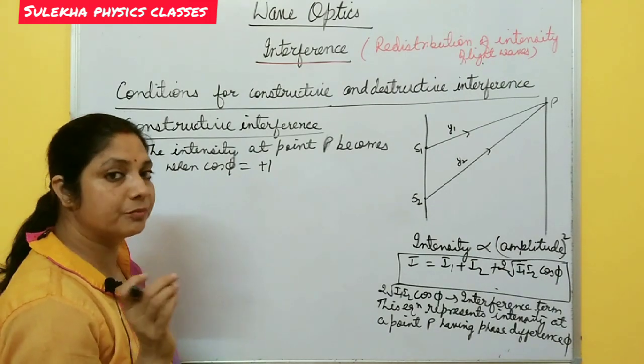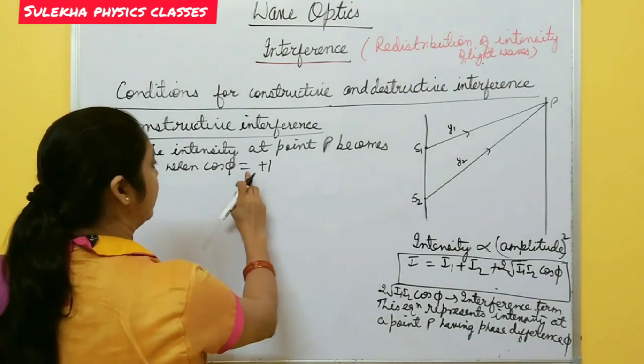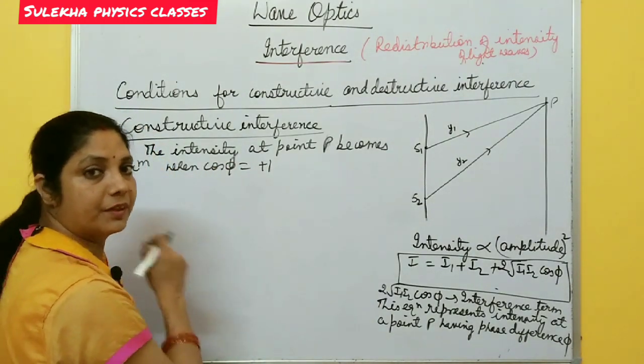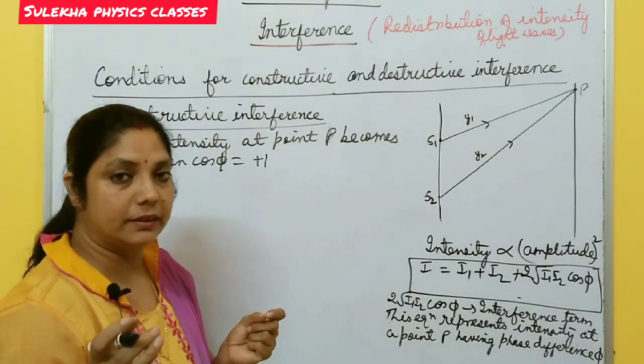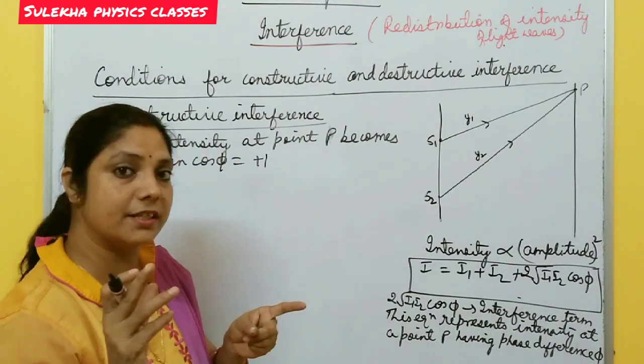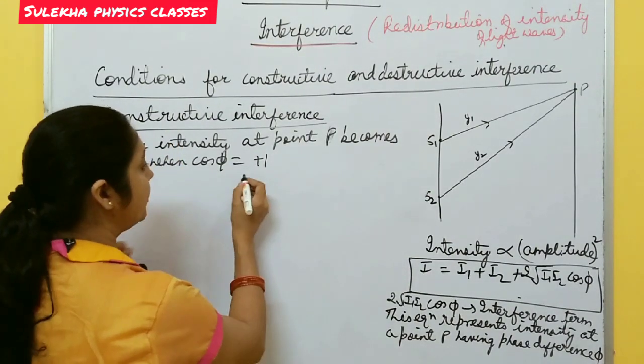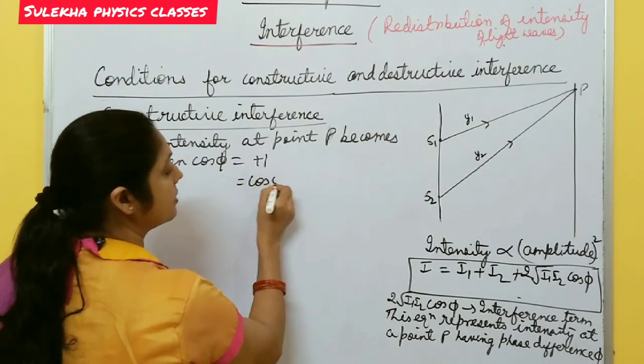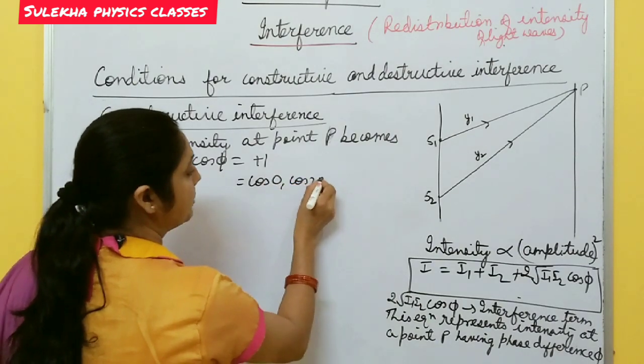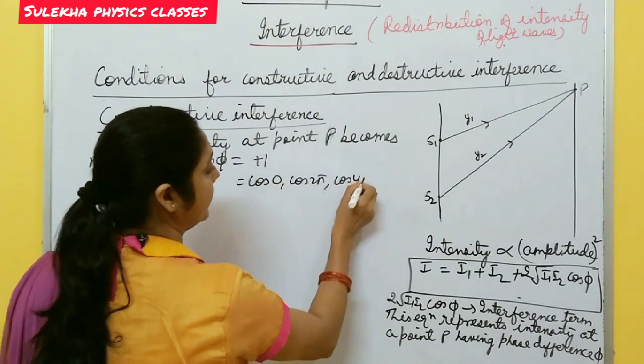The maximum value of cos phi is plus 1. Cos phi is plus 1 when the angle is 0, 360 degrees, which means 2 pi, then 4 pi, then 6 pi. So you get plus 1 for cos 0, cos 2 pi, cos 4 pi, in this way.